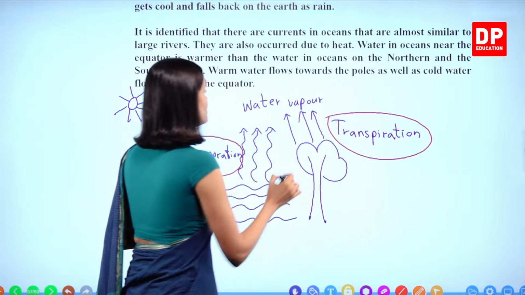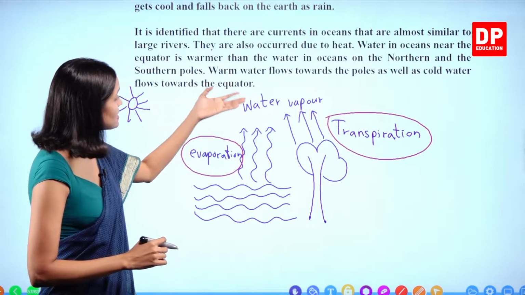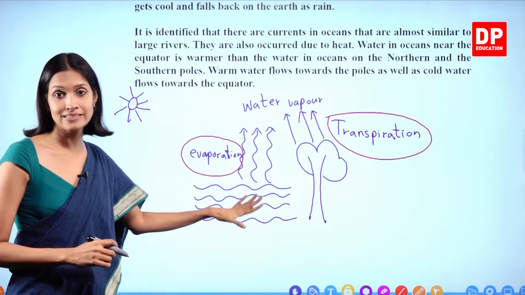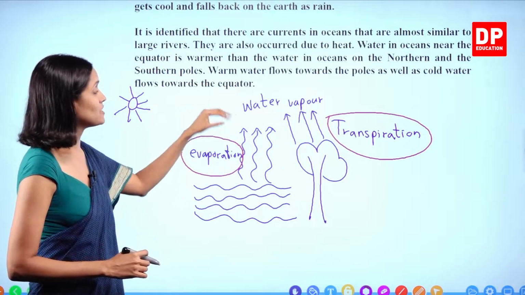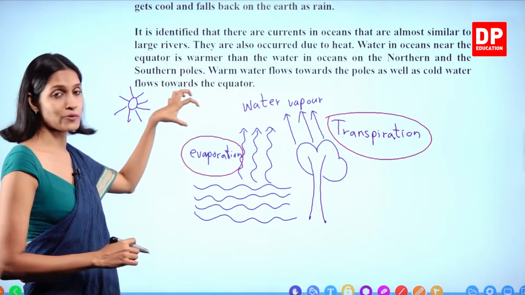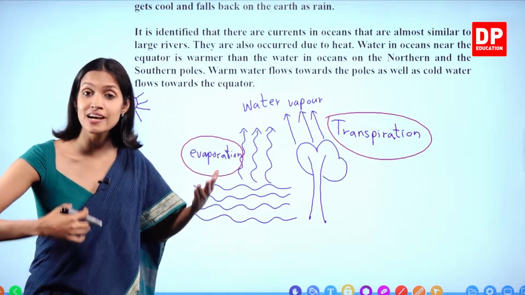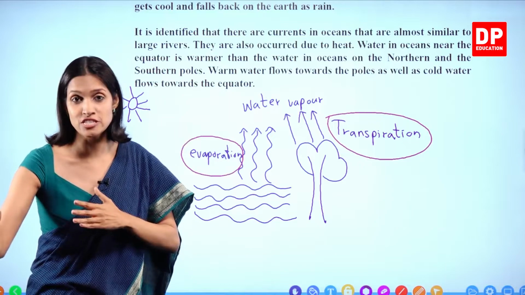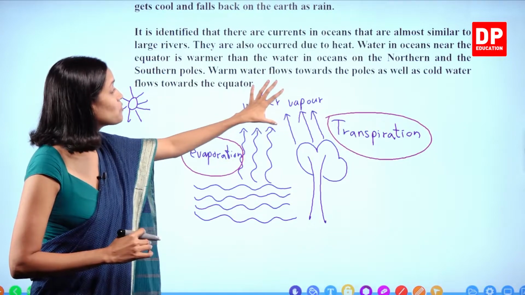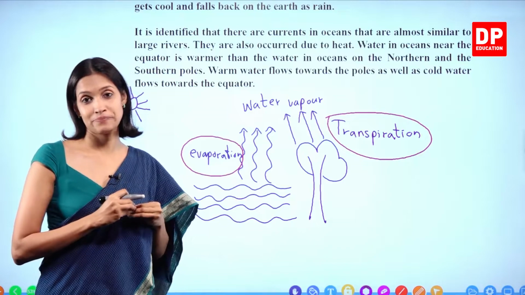Okay, children. Now, water vapor is collected in the atmosphere. Now, what happens in the upper part of the atmosphere? Temperature is lower than that of the lower part near the earth, right? Therefore, because of less temperature, less heat, this water vapor cools down. Now, you all know that when liquid water gets heated up, it changes to its gaseous state. In the same way, when the water vapor, the gaseous water, cools down, what happens? It forms water again, right?